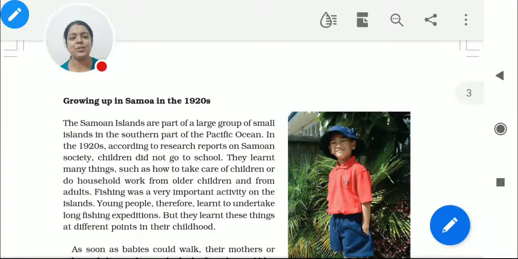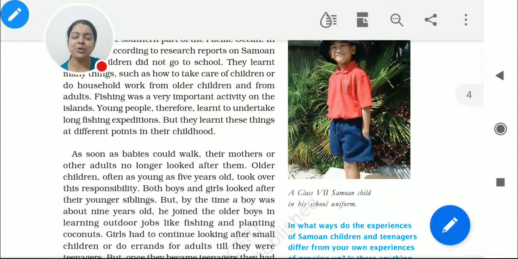Here, let me tell you, the strange matter is, now when you are 12 or 13 years old, what kind of work are you doing at home? That is a matter, because you have an excuse every time that I have to study. Yes, I have to study, so I am not doing anything. I don't have much time for all these kinds of things.